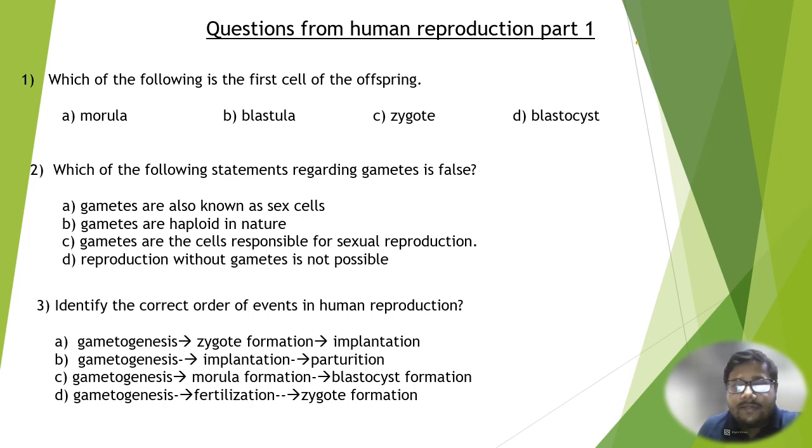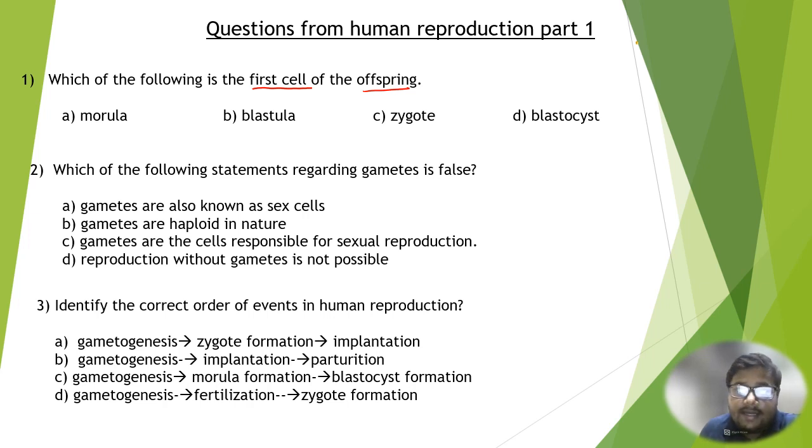In this class, we are going to do certain questions from our previous lecture of human reproduction part 1. So without wasting any more time, let us begin. The first question is, which of the following is the first cell of the offspring?